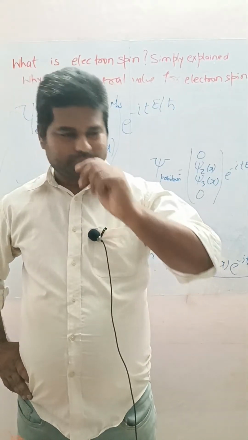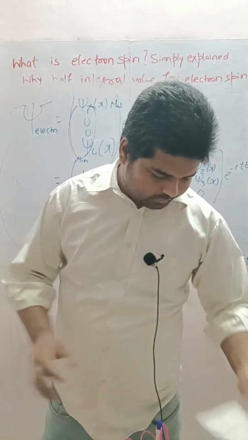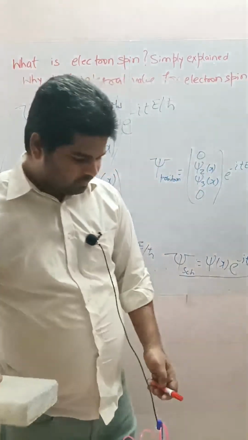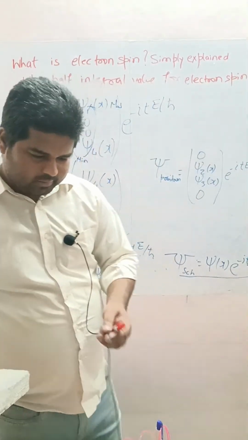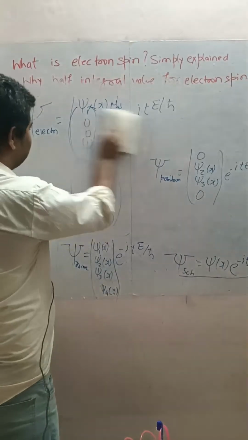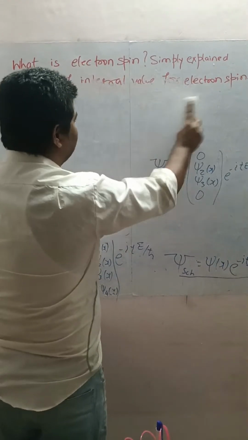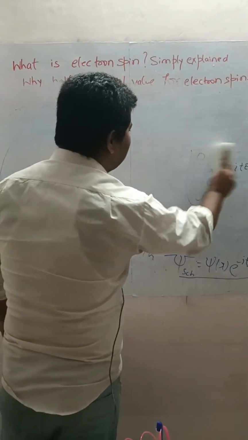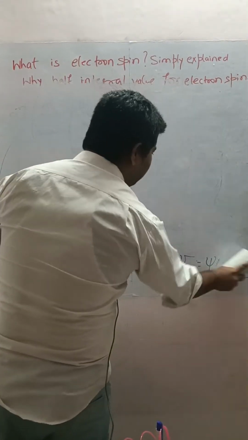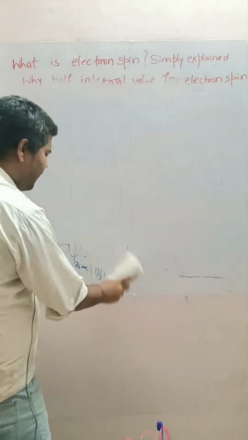Because see, the electron cannot be imagined like a ball, okay? Because then the quantum state, mass, changing this, the spinor. See, I'm giving you one very simple explanation, not quantum mechanics, not mathematical, but in a physical way.